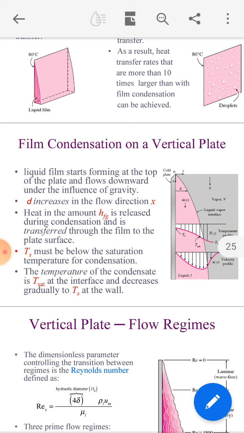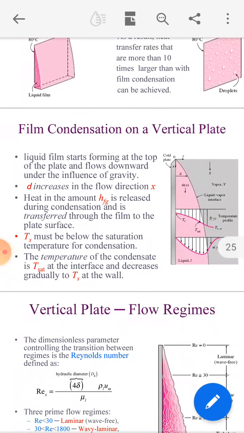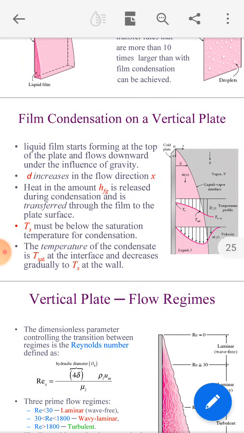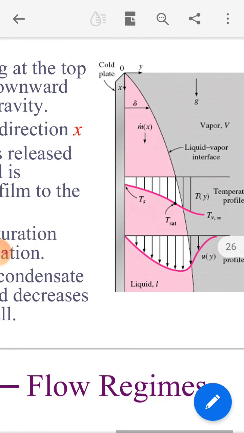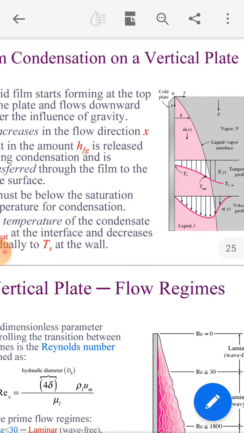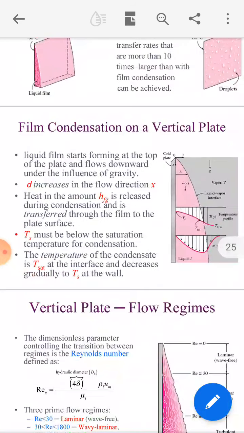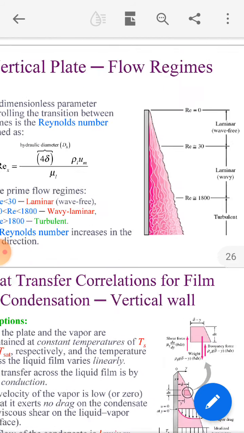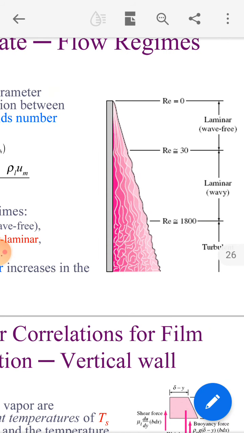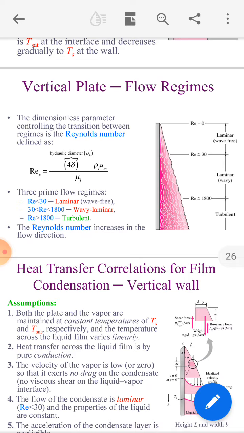The temperature of the condensate is T_sat at the interface and decreases gradually to Ts at the wall. Next, these are the flow regimes, or flow types, on the vertical plate: laminar flow at the top, then laminar wavy, and the last one is turbulent flow.